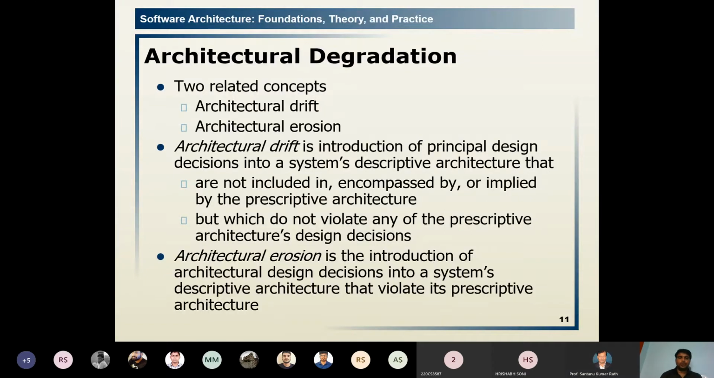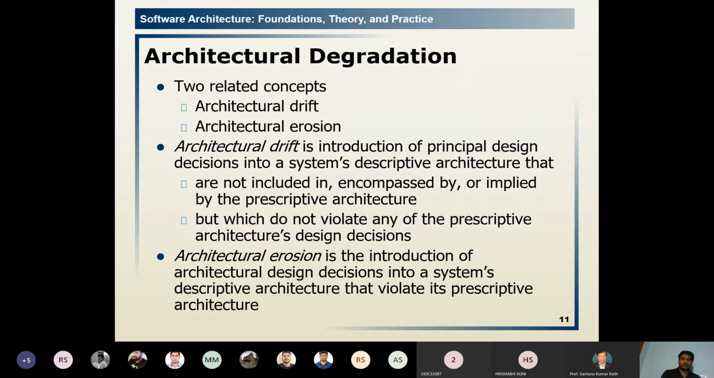First, two concepts we will discuss here: architectural drift and architectural erosion. Architectural drift is the introduction of principal design decisions into a descriptive architecture that are not included or encompassed by the prescriptive architecture. Drift means something is missing that is not properly incorporated by the prescriptive architecture, so this type of architectural degradation may come.